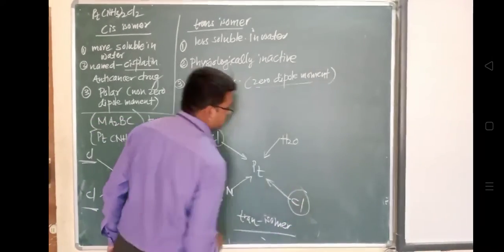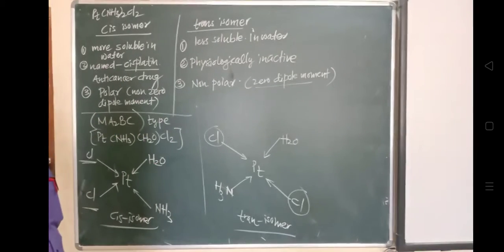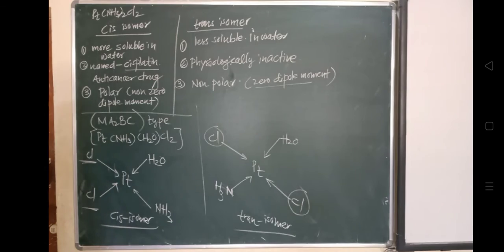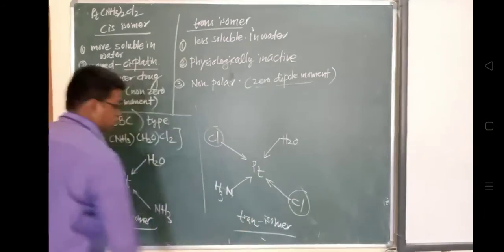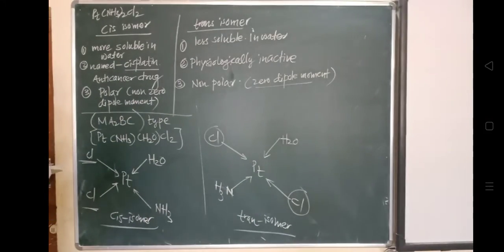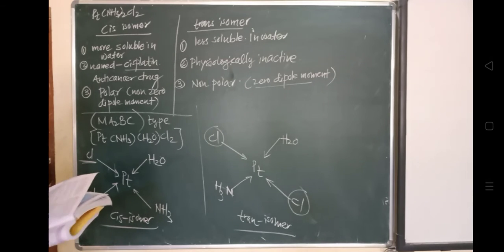These ligands are shown in the structure in opposite directions, and this indicates a trans isomer. So this is cis and trans isomerism in square planar. We'll see now octahedral complexes.